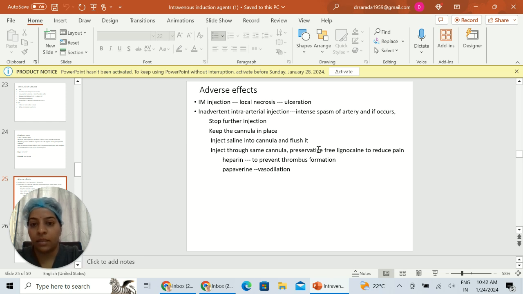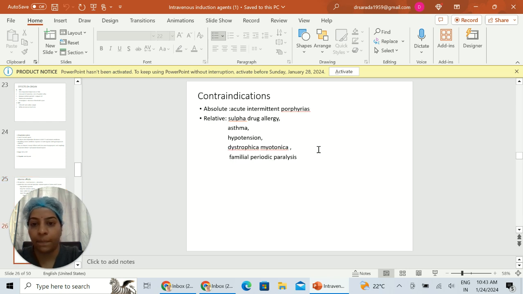So whenever it occurs, the first thing is to stop further injection, keep the cannula in place, and inject saline in the cannula to flush it and dilute the drug. Through the same cannula, use a preservative-free lignocaine to reduce the pain, heparin to prevent thrombus formation, and papaverine to cause vasodilatation.